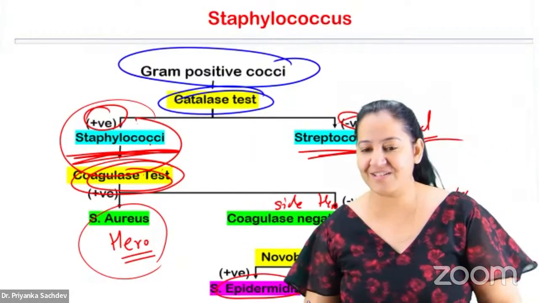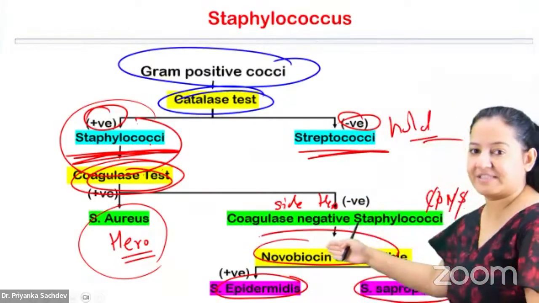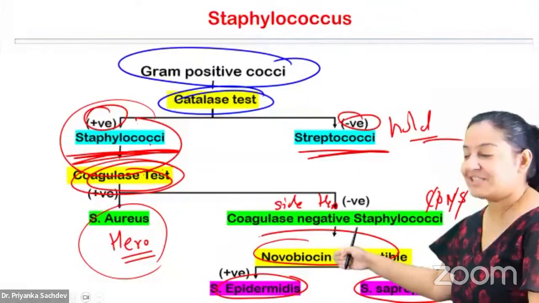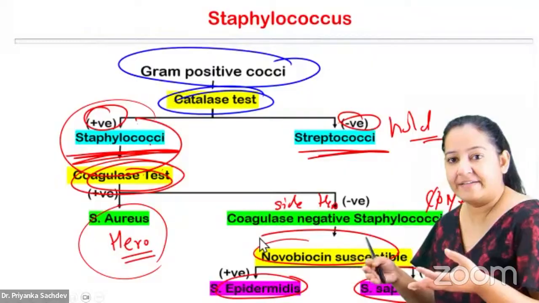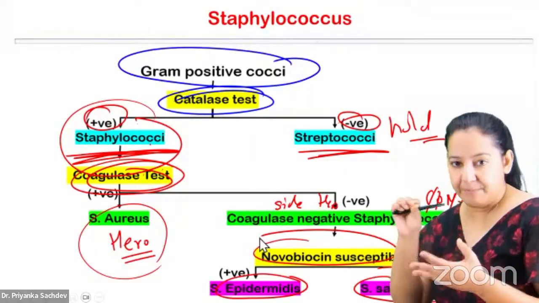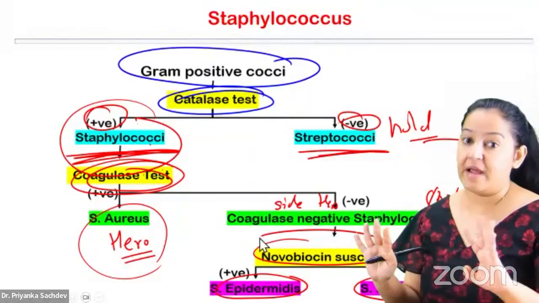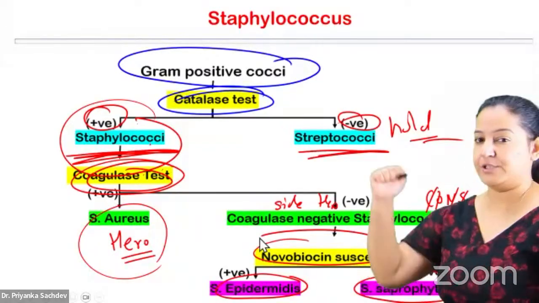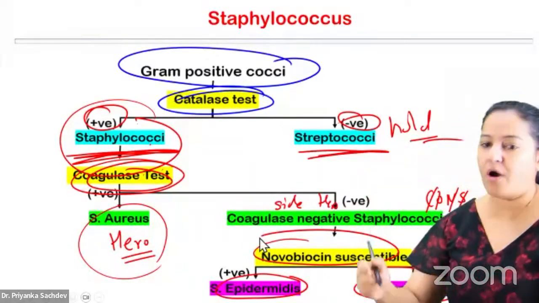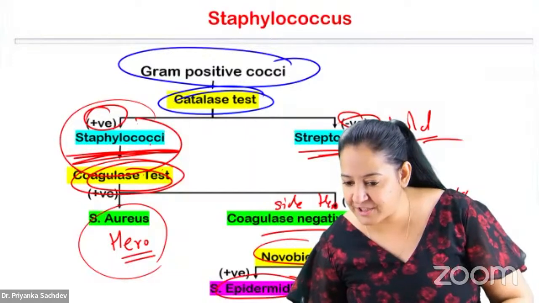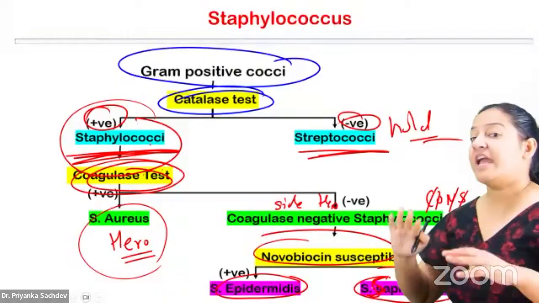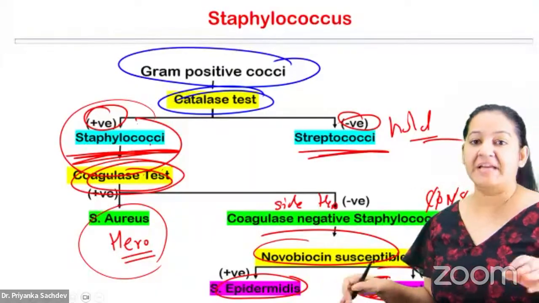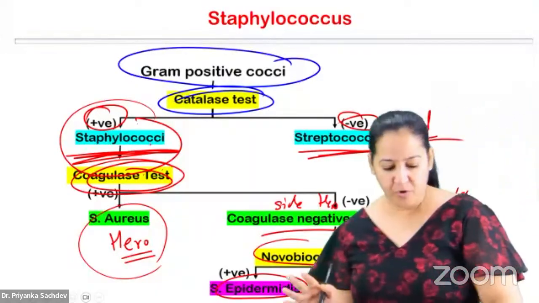The third and the last test is the novobiocin susceptibility test. Epidermidis is very weak. When we put novobiocin over it, it is susceptible and it will die. But saprophyticus is very strong. Even on putting novobiocin, it will not die. So it is resistant.